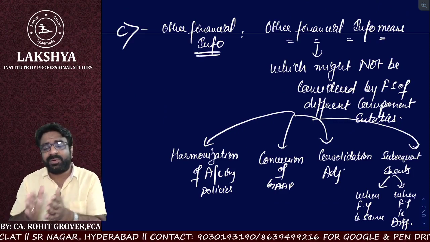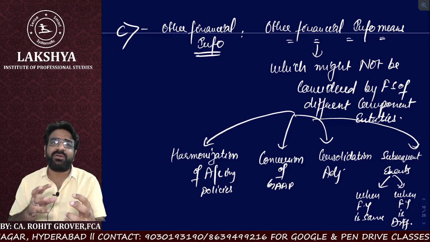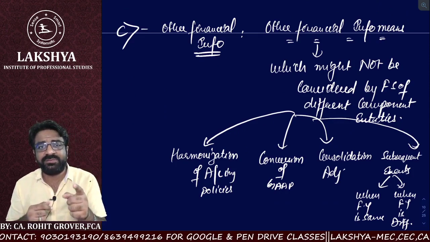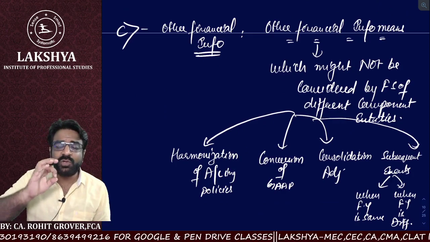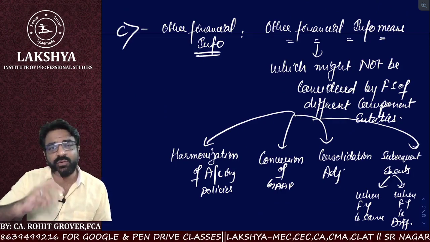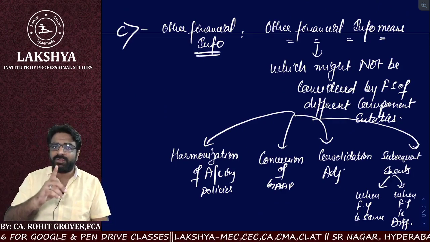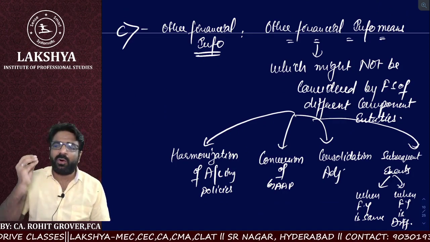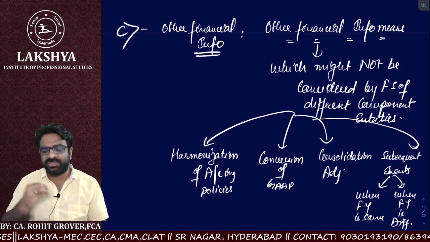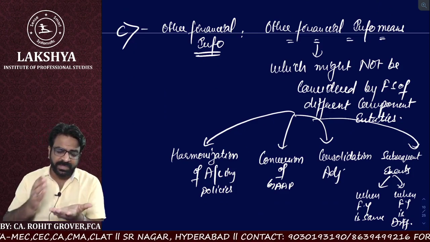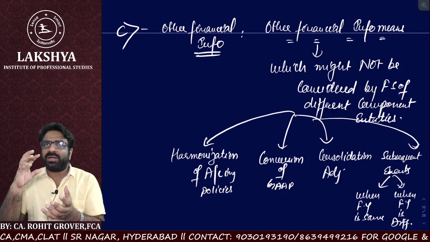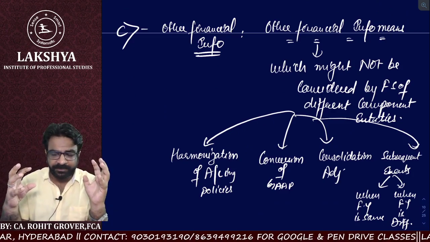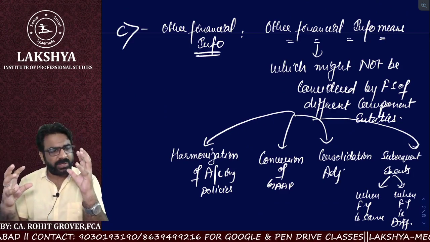And at the same point of time, you also have to calculate how much part of equity is attributable to the minority interest for those companies which are following accounting standards, and it is non-controlling interest for those companies which are following IND AS. That is called consolidation adjustment. And auditor also has some responsibility to ensure that sometimes what happens, if you are a component, right, and if you are a parent company. Suppose you are a component company and you are a parent company.